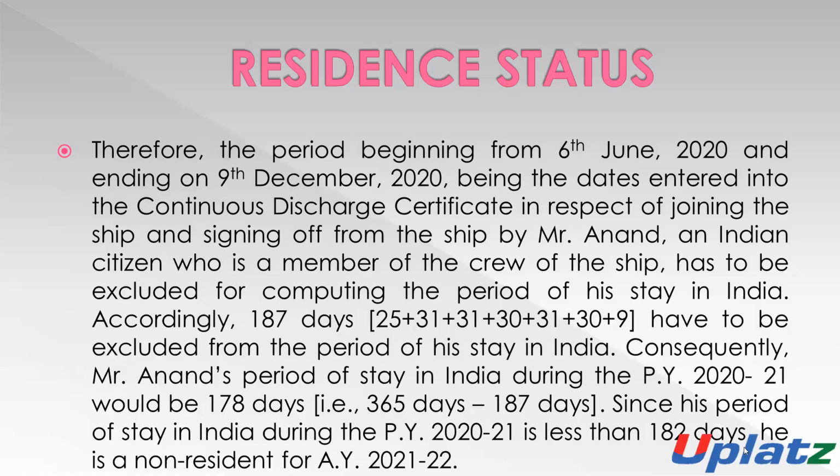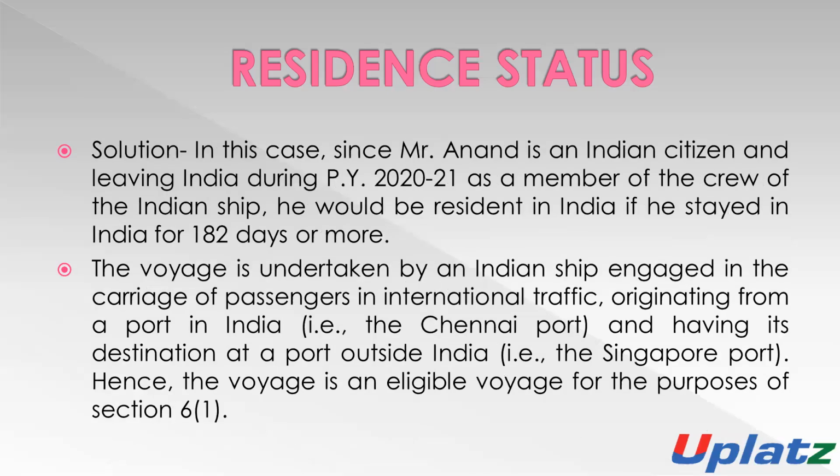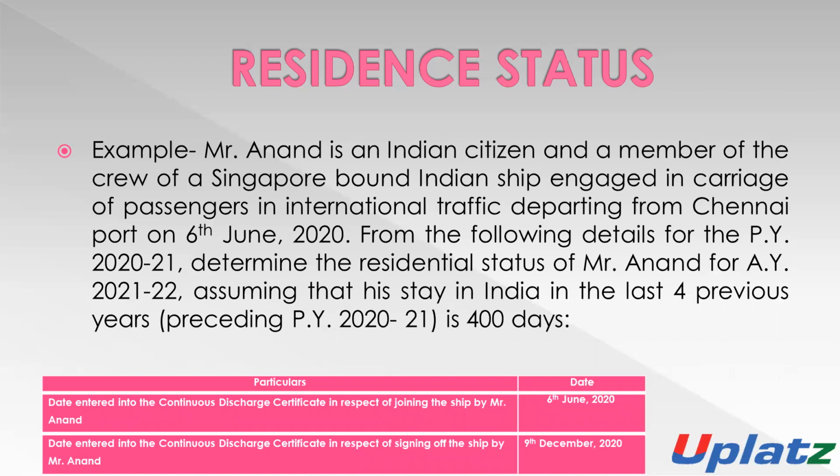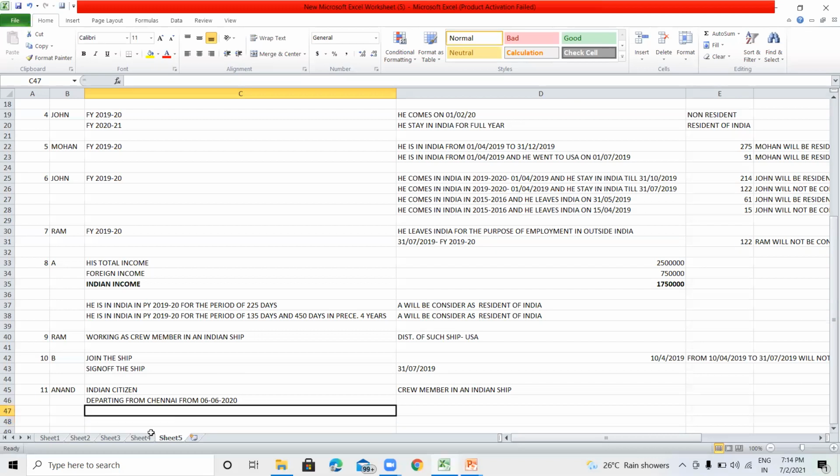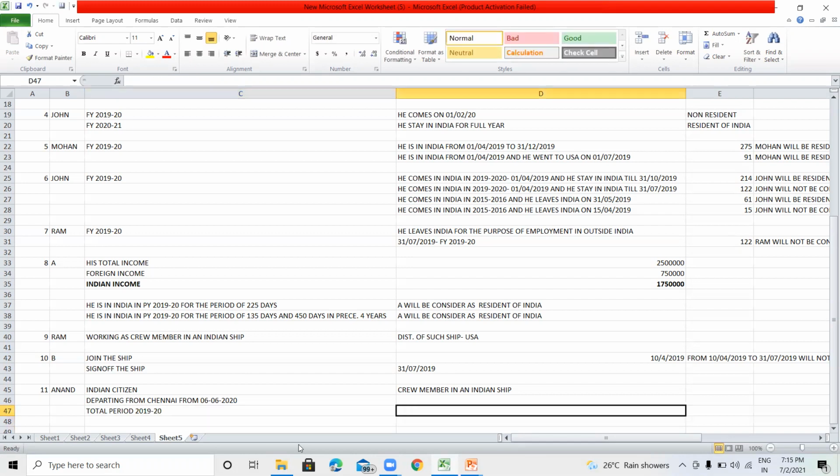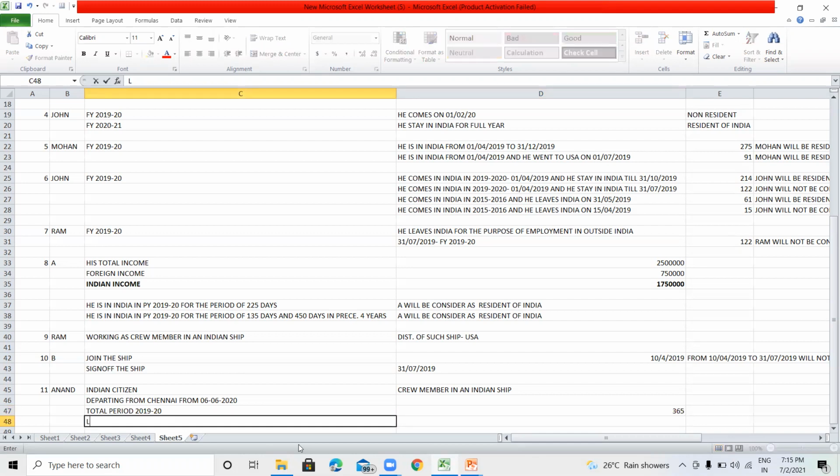How 187 days? According to this question, the total period of 2019-20 is 365 days, less the excluded period.